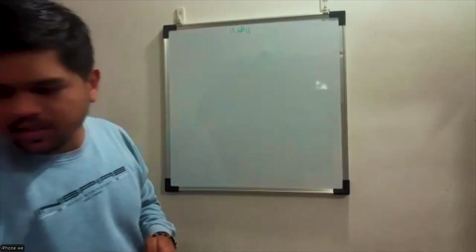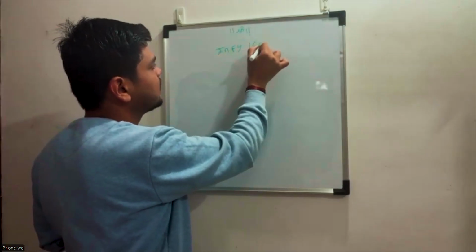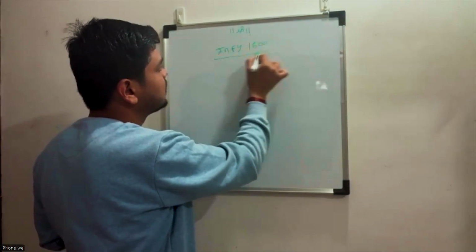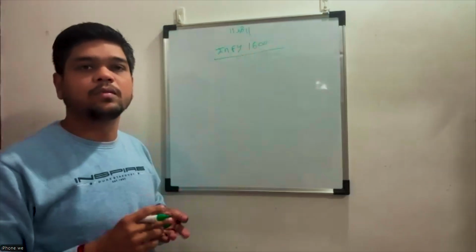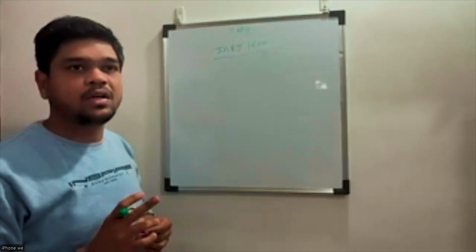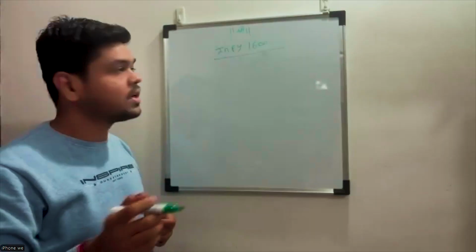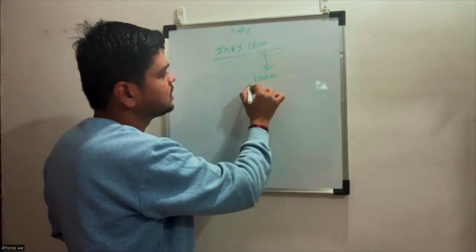Again, if we take the same example of Infosys at 1600. With your analysis, you have strategized that the 1600 share of Infosys, by next month or by next week, will go down to 1000 rupees. This is your assumption.